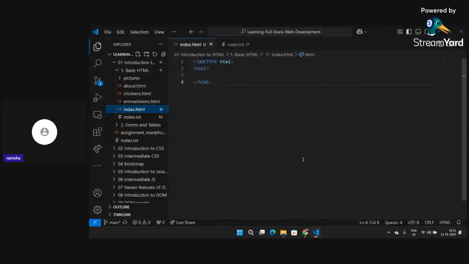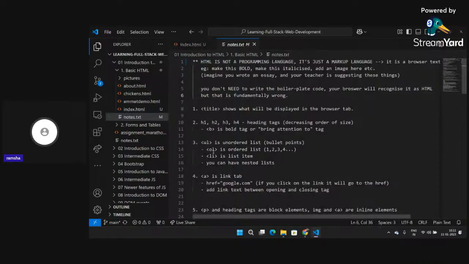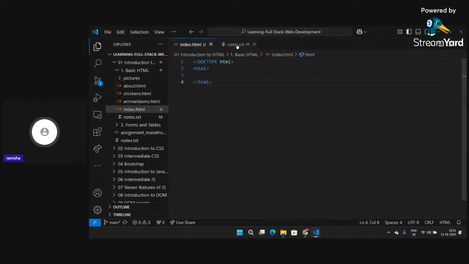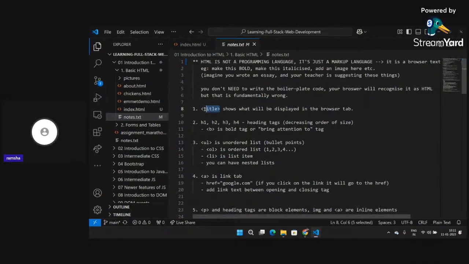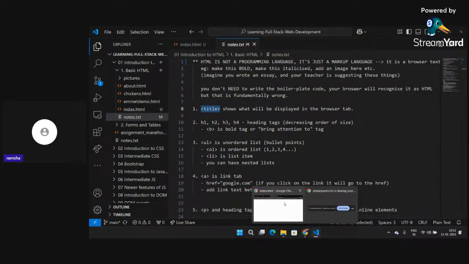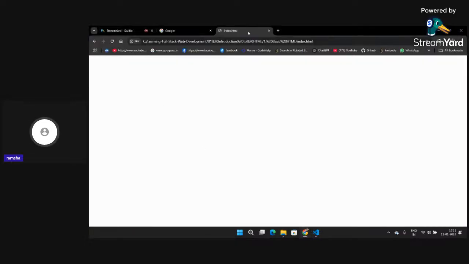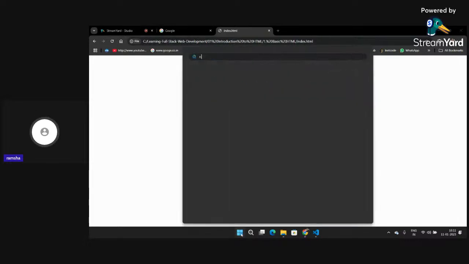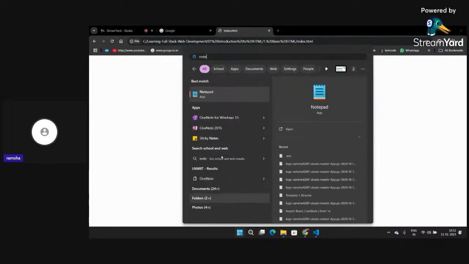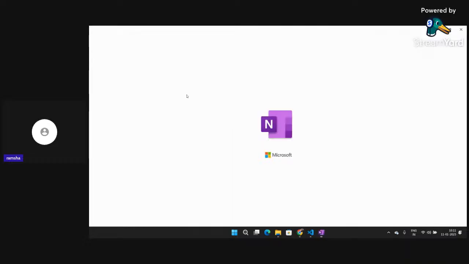Now let's move further. What is this particular title tag? This particular portion is divided into two sections. Let me just explain it to you a little bit more clearly.